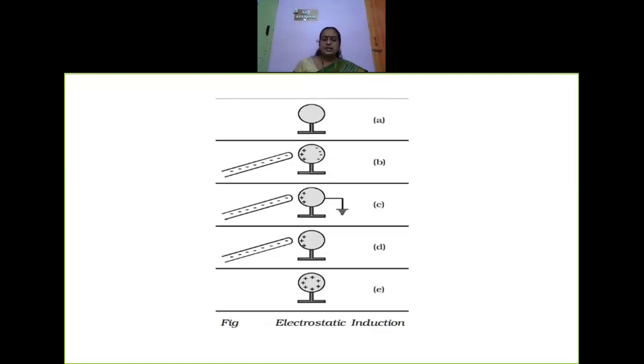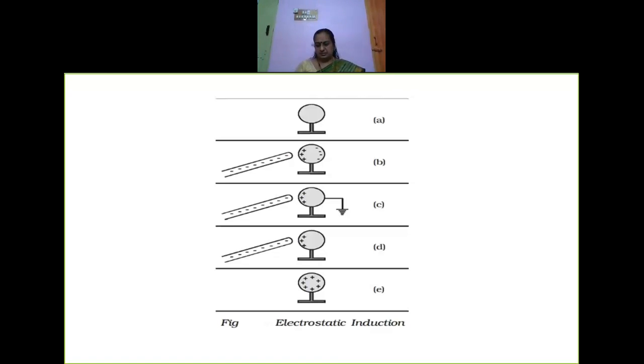Now we have already learned in the first chapter that you can charge an object by rubbing it using an appropriate material, right? Now, as far as the diagram is concerned here, I'm going to bring a charged rod near a conductor.